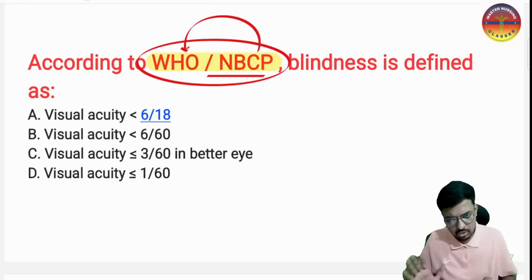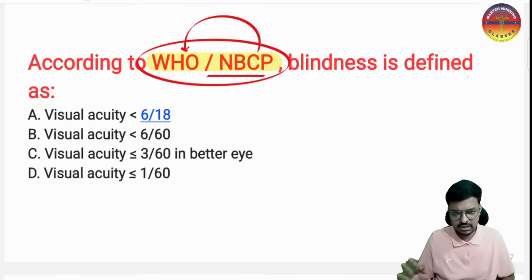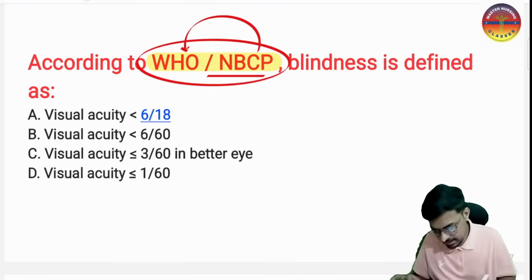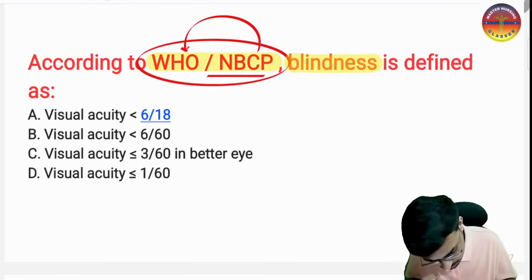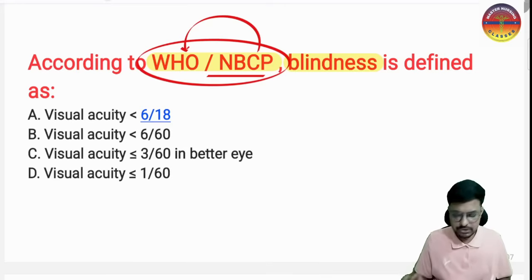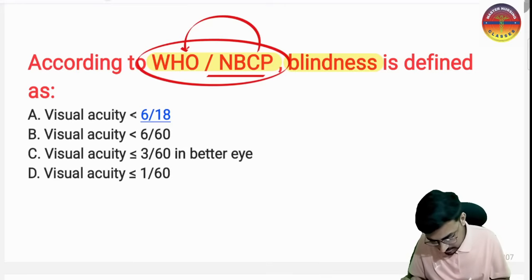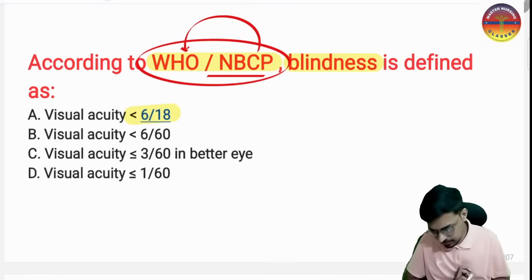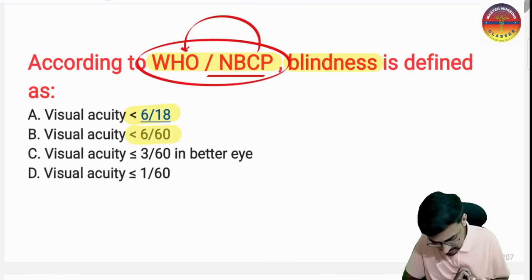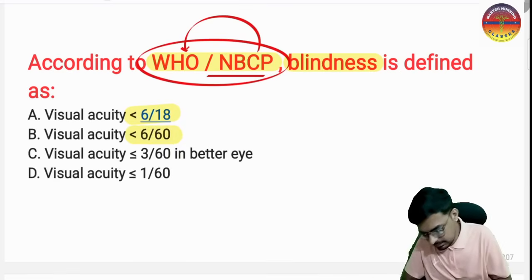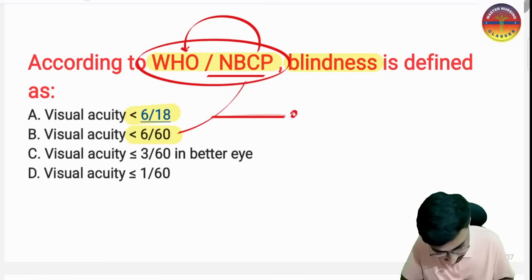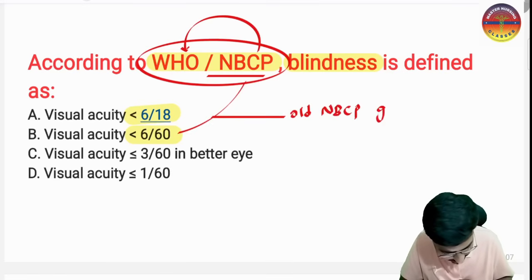Okay, so according to the World Health Organization and the National Blindness Control Program, the blindness is defined as, so when can we say the patient is blind: visual acuity is less than 16 out of 80? And option B, visual acuity is less than 6 out of 60. This is the old National Blindness Control Program guidelines.